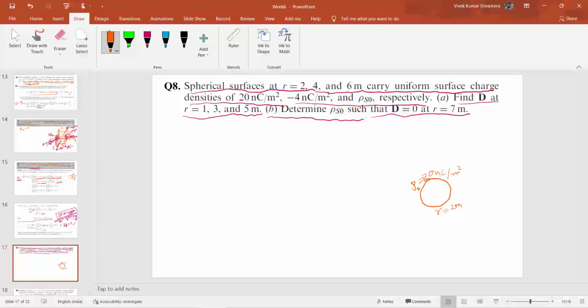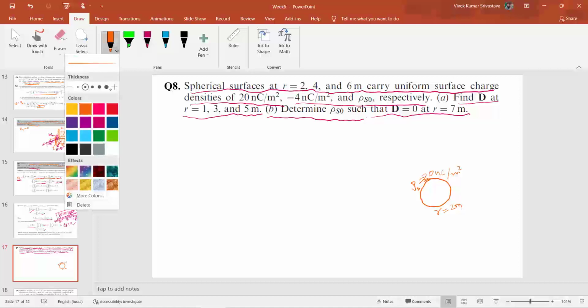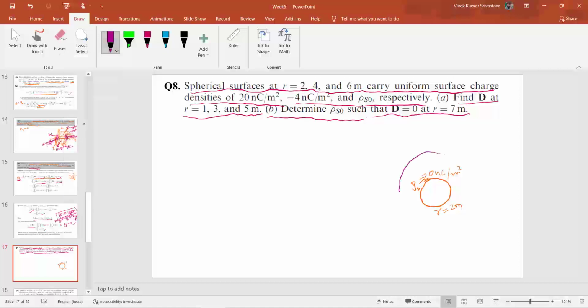Similarly, the second surface will be at r equal to 4 meter, and the charge density of this surface will be rho s equal to minus 4 nano coulomb per meter square.